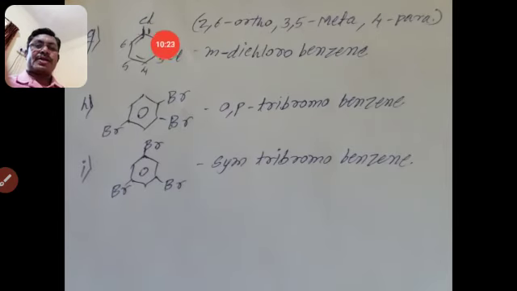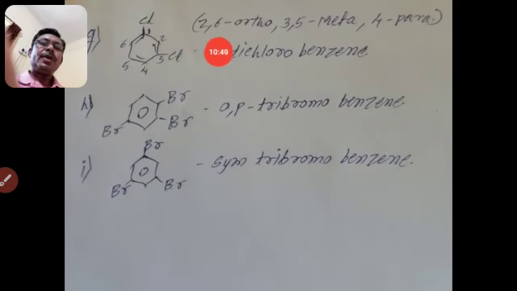When a halogen atom is attached, anywhere you can take as position 1. Then clockwise or anti-clockwise you can take the numbers. We consider here that is 1, then 2, 3, 4, 5 and 6.